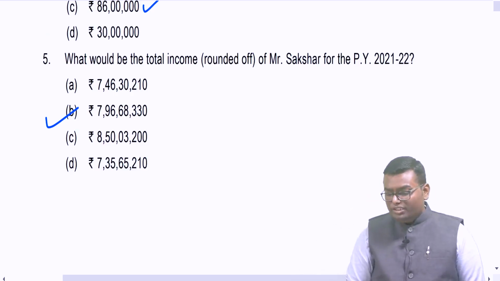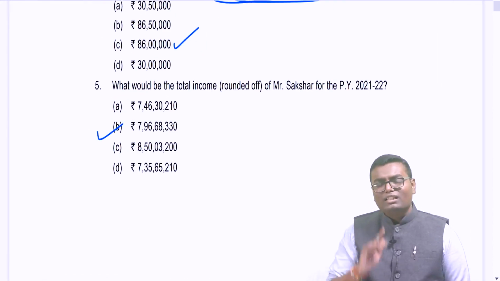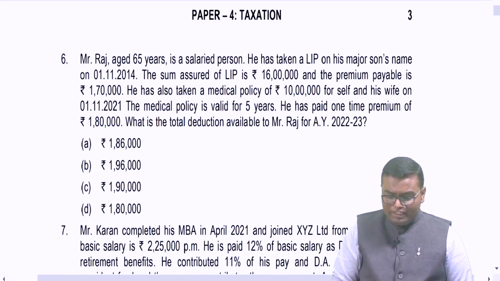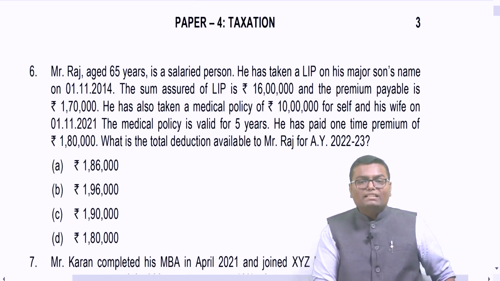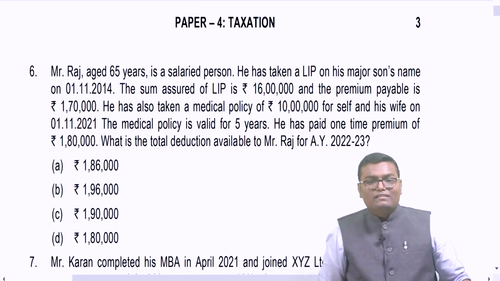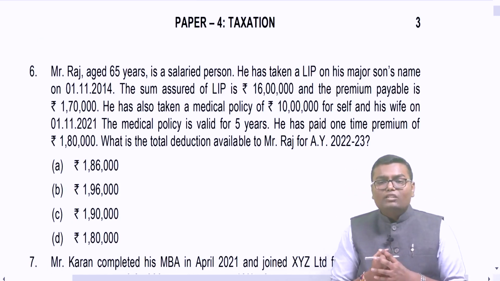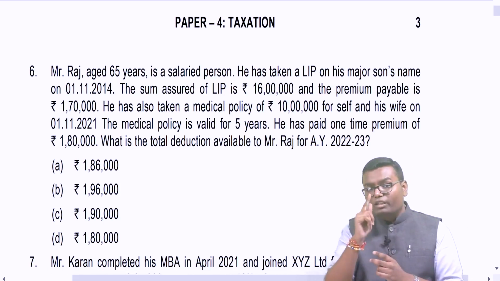A beautiful question, but please understand, once you are doing this question in the exam, nothing will be new from this concept. Everything is covered. Then let us move to the very next question. A little bit easy question. Mr. Raj, aged 65 years, resident senior citizen, salaried person. He has taken a life insurance policy in his major son's name on 1st November 2014.